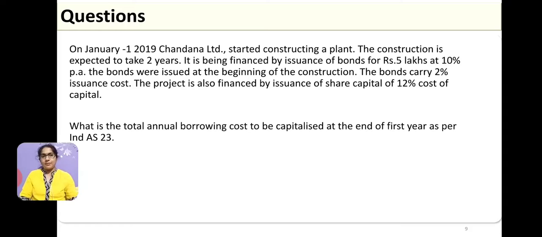I have one more example. Here, on 1st January 2019, Chandana Limited started constructing a plant. The construction is expected to take 2 years. It is being financed by bonds of 5 lakhs at 10% interest per annum. The bonds also carry 2% issuance cost. They are also financed by some share capital, where the cost of capital is 12%. Now, in this example, how much should be recognized as the borrowing cost?